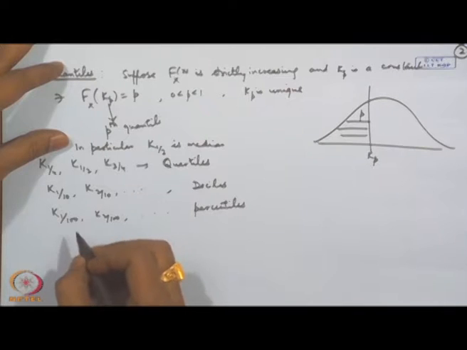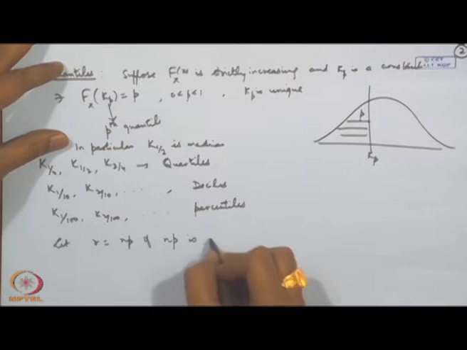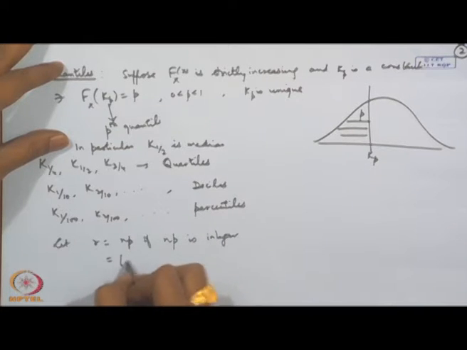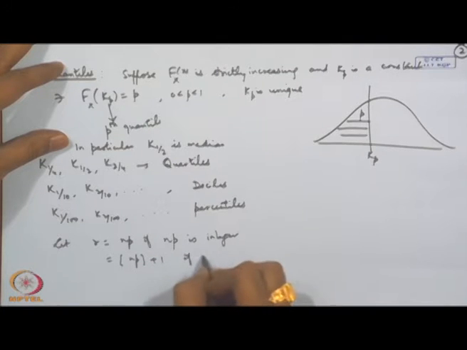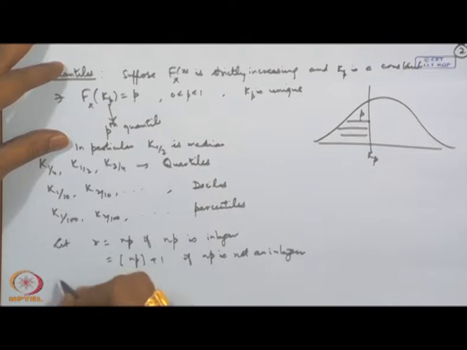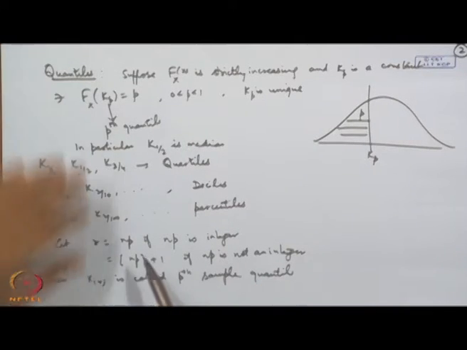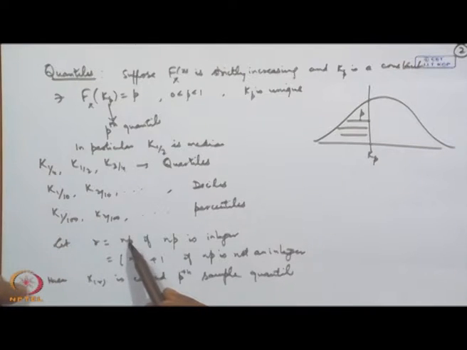We can consider here, suppose r is equal to n p if n p is an integer, and it is equal to the integral part of n p plus 1 if n p is not an integer. Then X r is called the pth sample quantile. For example, if you consider p equal to half, then n by 2, or the integral part of n by 2 plus 1. So, that is called the sample median, for example.